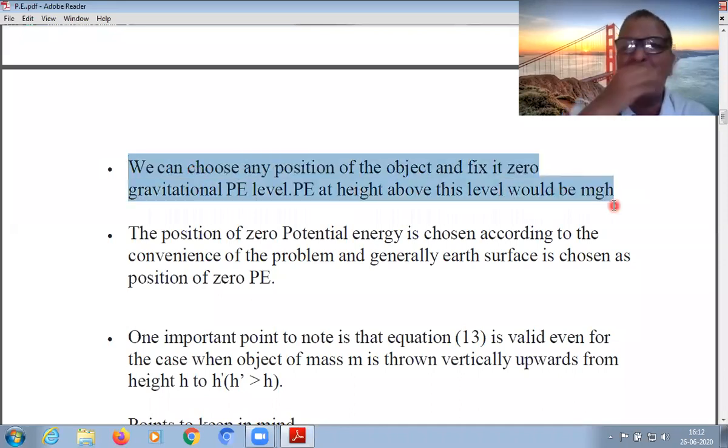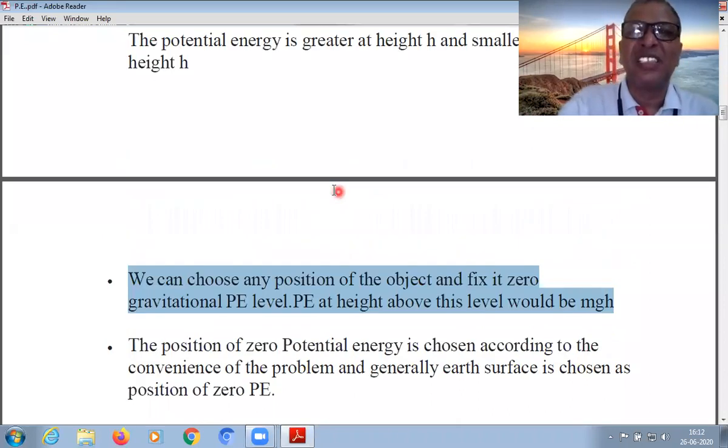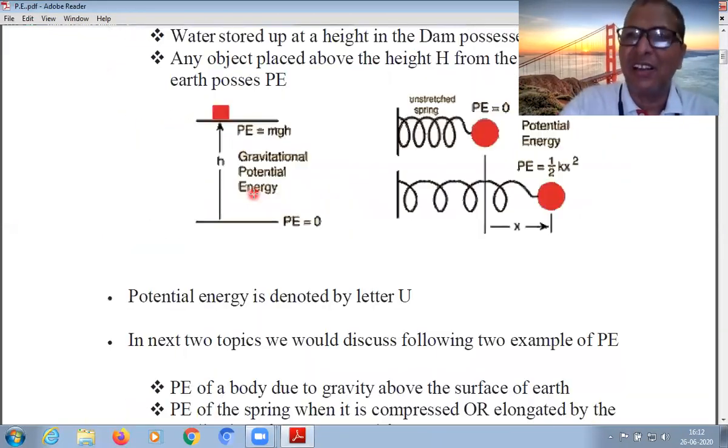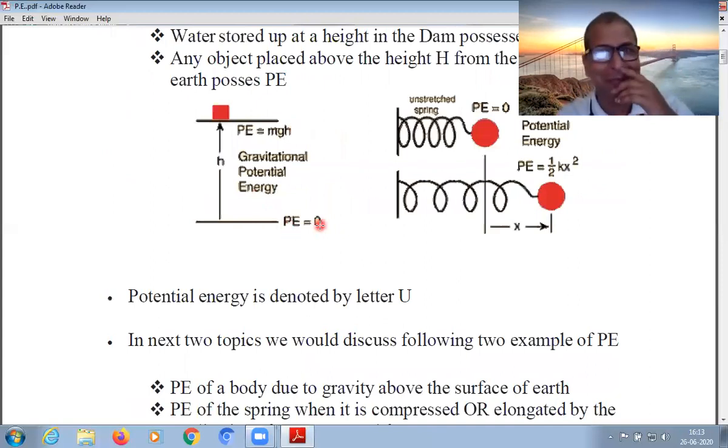We can choose any position of the body and fix it as 0 gravitational potential energy level, and the potential energy above that level would be mgh, right? So this is a very important point. What does it mean? I will explain by this example. Here potential energy is given as 0 at the bottom, but actually it is not true.